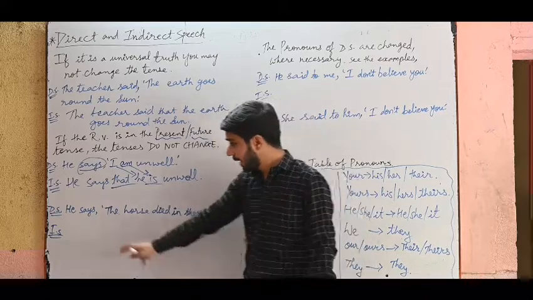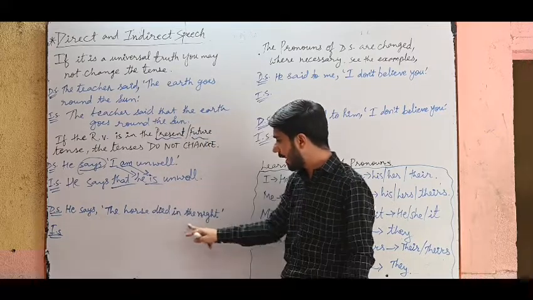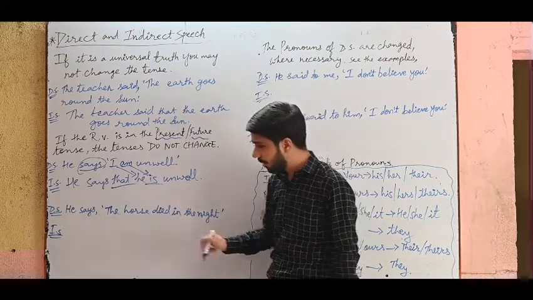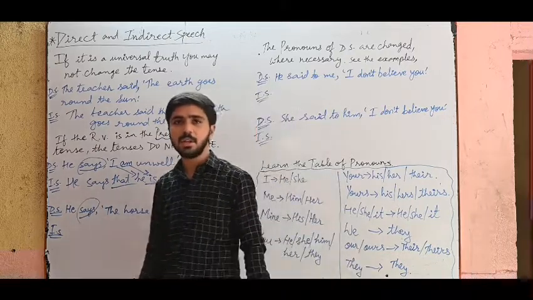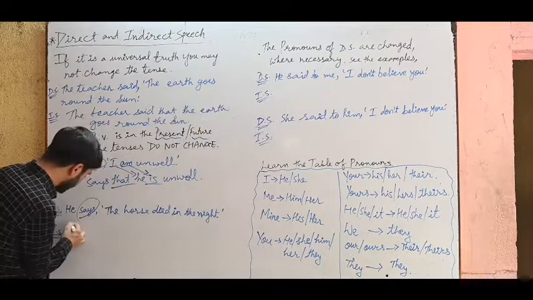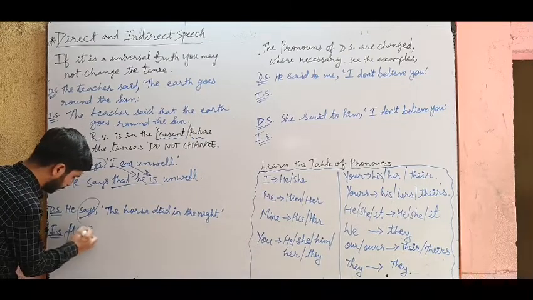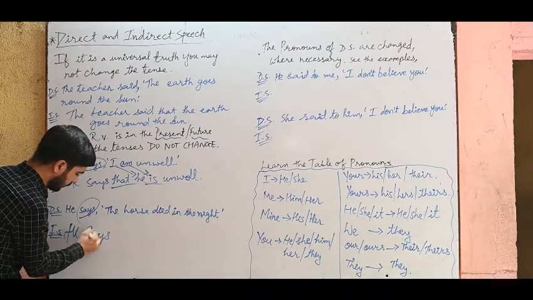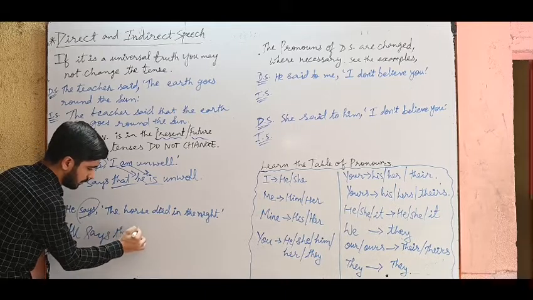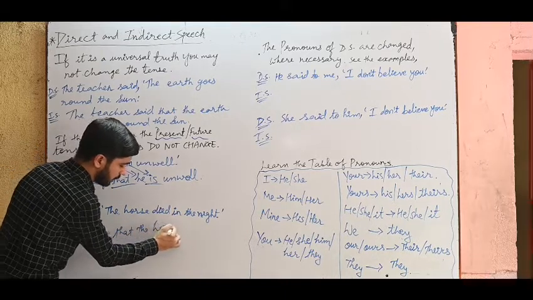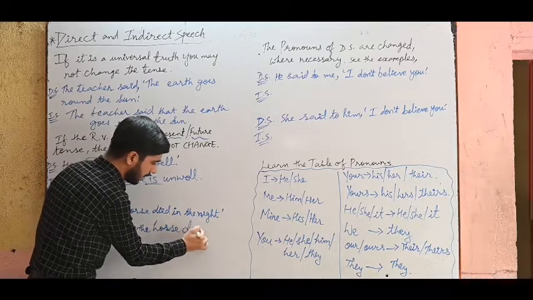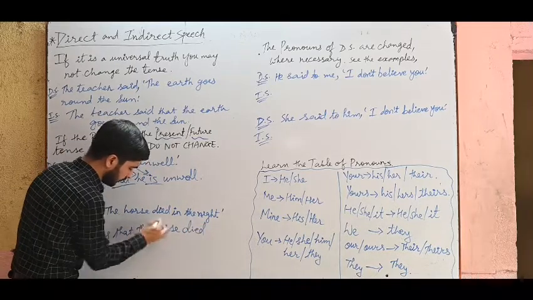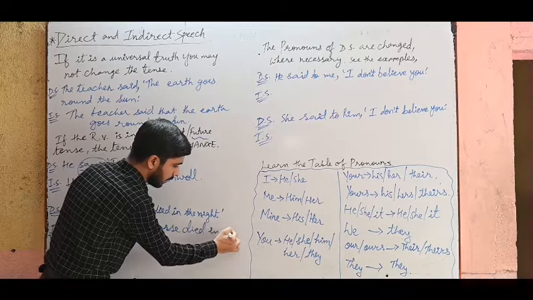Next, he says the horse died in the night. So where is the reporting verb? Again present tense. So do not change the tense, just change the pronouns. He says that the horse died in the night.